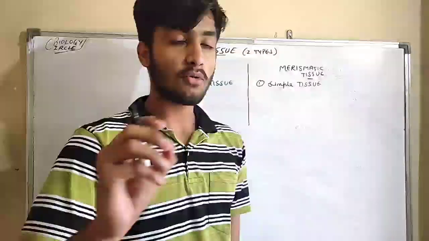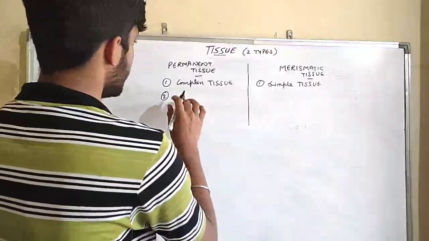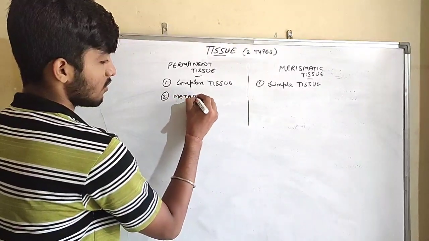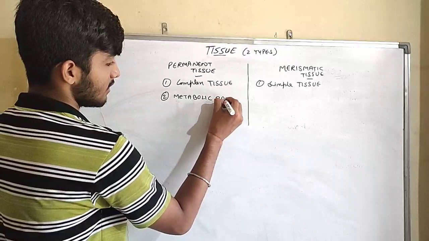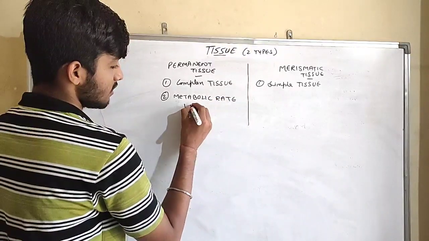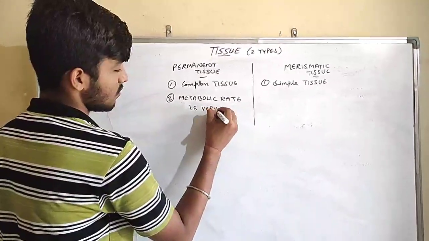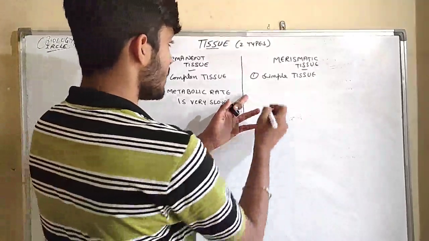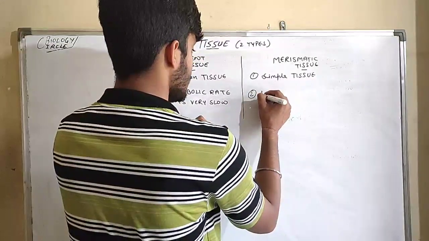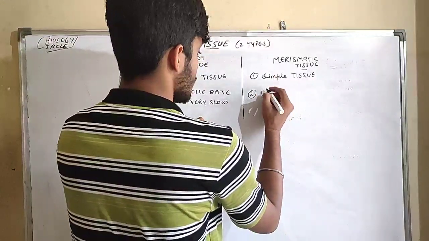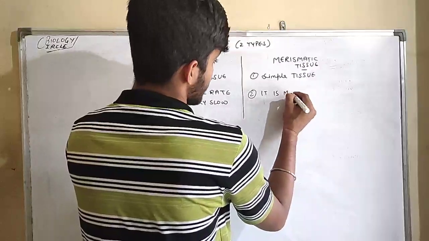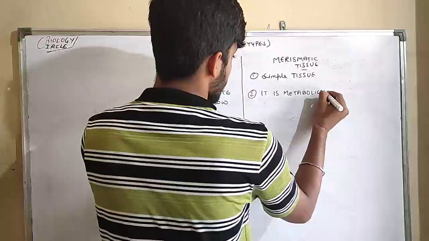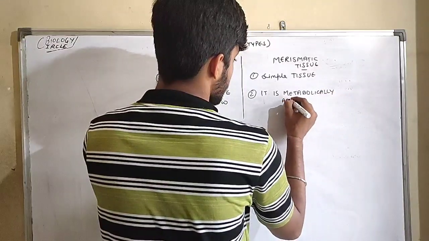Permanent tissue metabolic rate is very slow as compared to meristematic tissue. It is metabolically active.